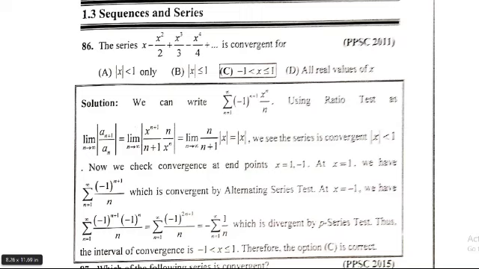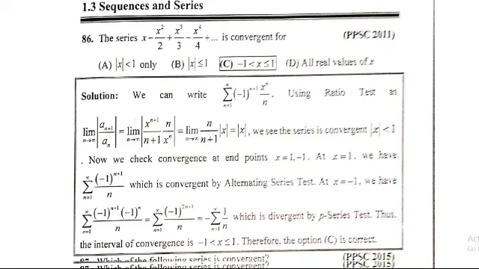At x equal to minus 1, summation n equal to 1 to infinity (-1)^(n+1) times (-1)^n divided by n, which is equal to (-1)^(2n+1) divided by n. Taking minus 1 out, minus summation n equal to 1 to infinity 1 divided by n, which is divergent by the p-series test. Thus the interval of convergence is x less than or equal to 1, greater than minus 1. So 1 divided by n is a divergent series.